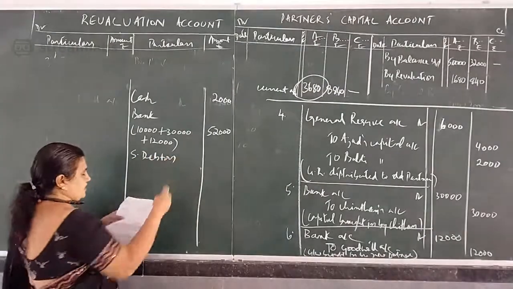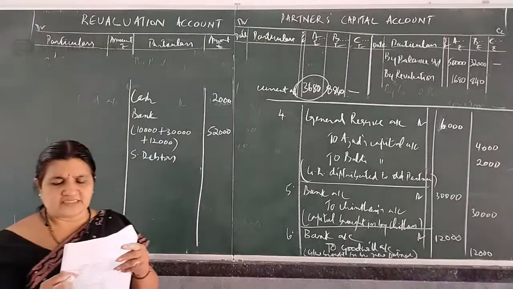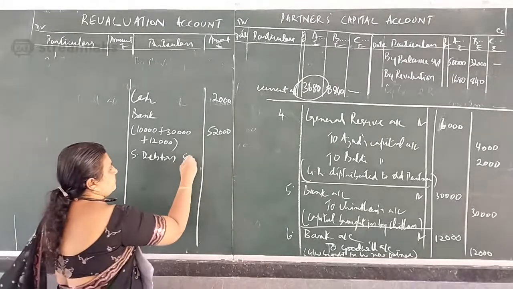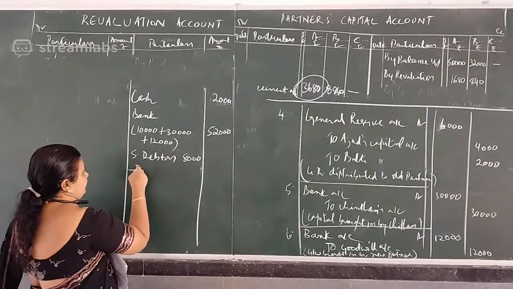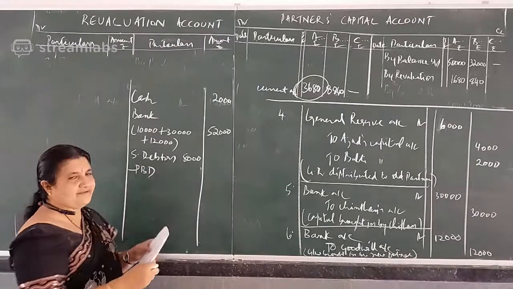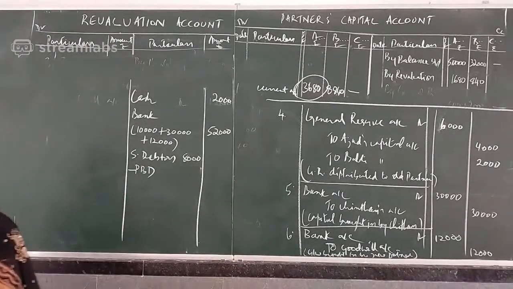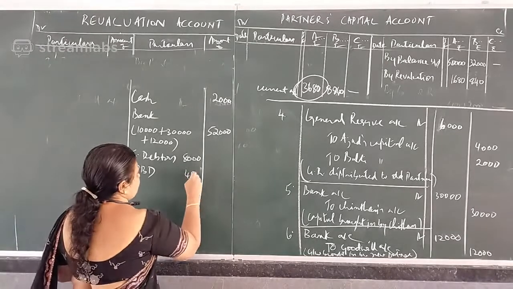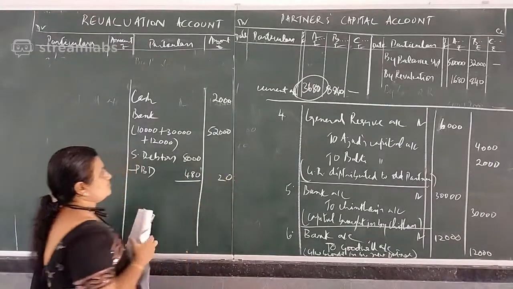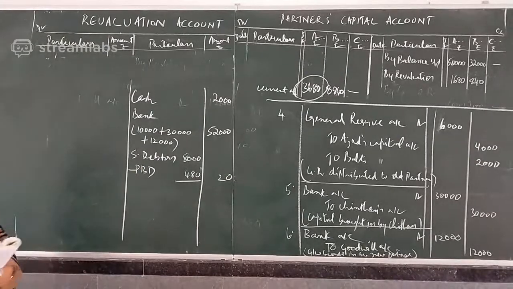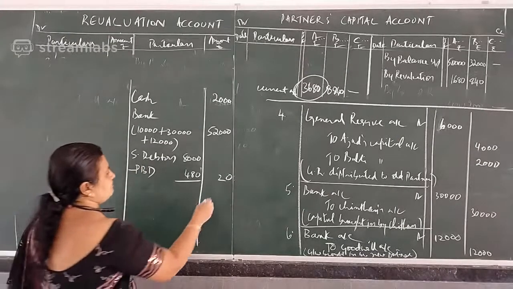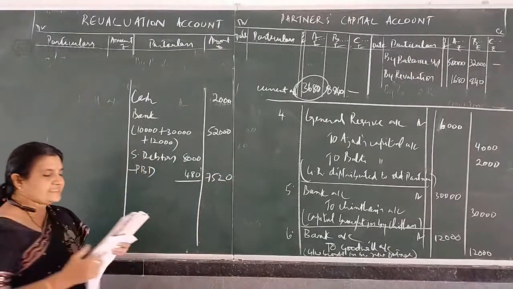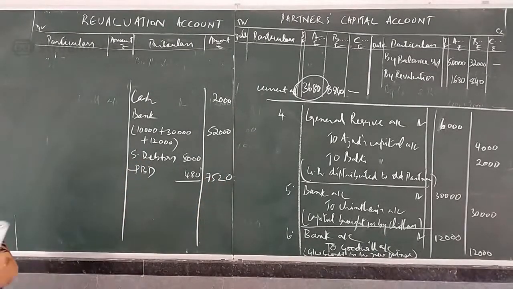Sundry debtors given in the balance sheet is 8,000 less PBD. How much did you write in the revaluation? PBD is 480. So less 480, you will get 7,520.